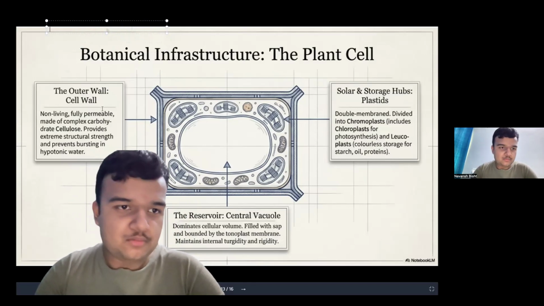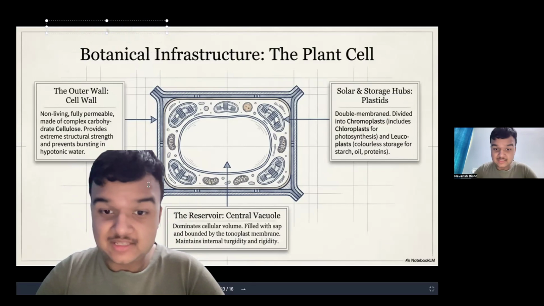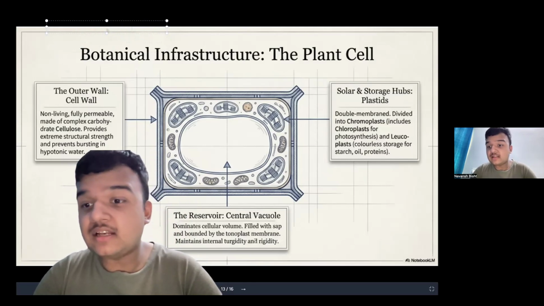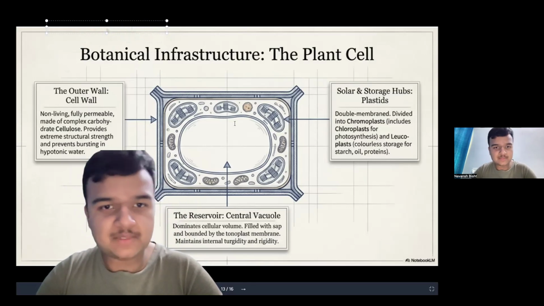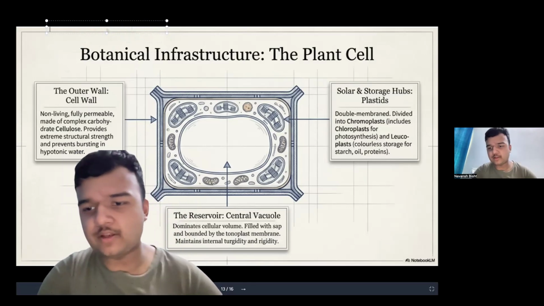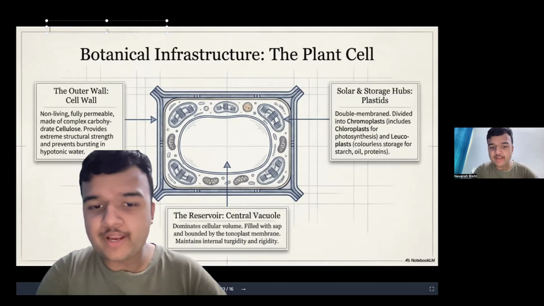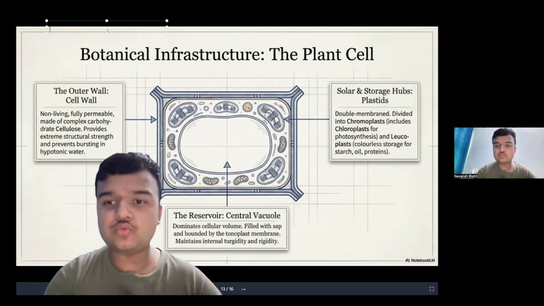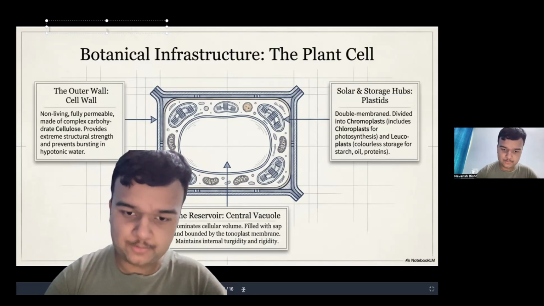Now, the second difference is that the plant cell has a larger vacuole, which occupies most of the space, while the animal cell has a smaller food vacuole. Now what is a food vacuole? A food vacuole is another cell organelle which stores food. I hope you got this.